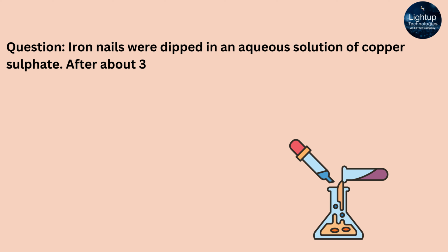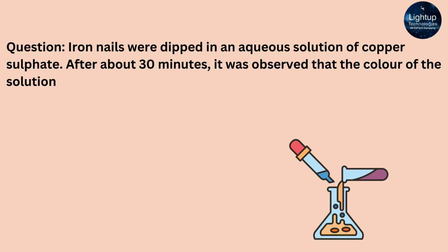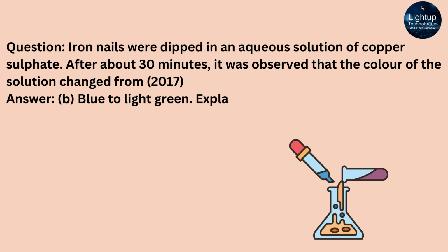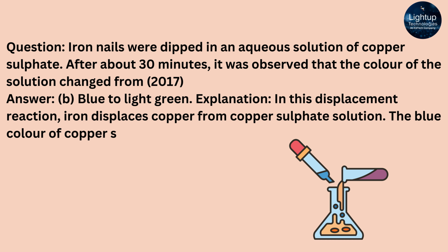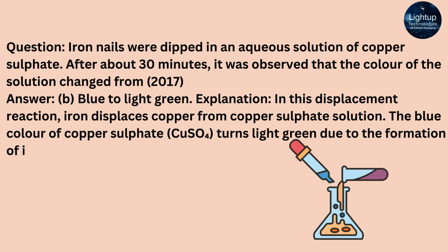After about 30 minutes, it was observed that the color of the solution changed from answer B. Blue to light green. Explanation: in this displacement reaction, iron displaces copper from copper sulfate solution. The blue color of copper sulfate, CuSO4, turns light green due to the formation of iron(II) sulfate, FeSO4.